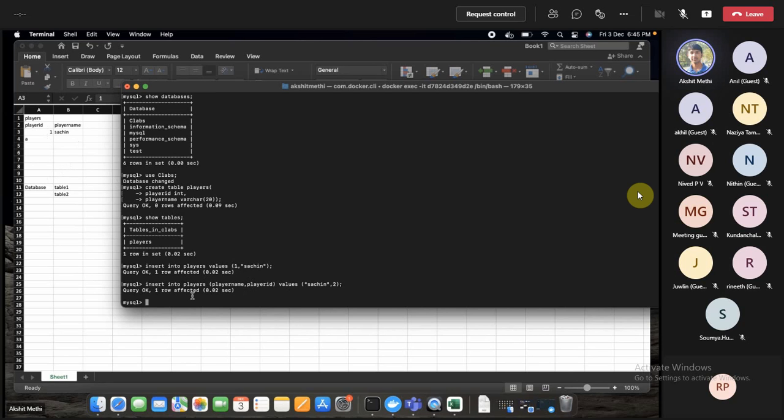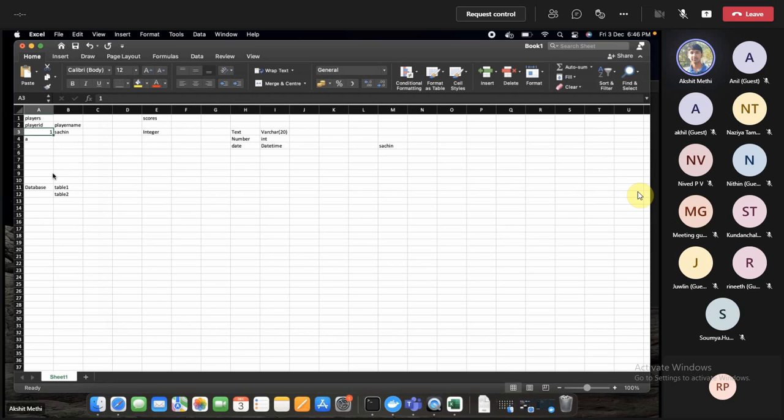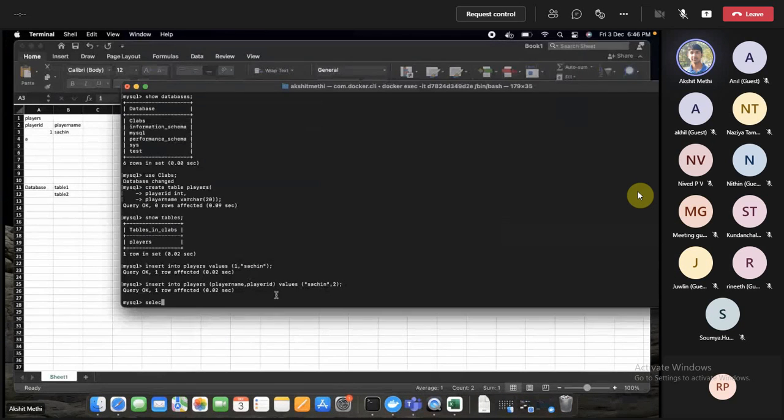So to fetch the records, we select the rows, like we select in Excel. This is how we select in Excel. But to select in SQL, what you have to do is select the column name, player ID, and what other column name do I have? Player name. From which table? This is the players table.